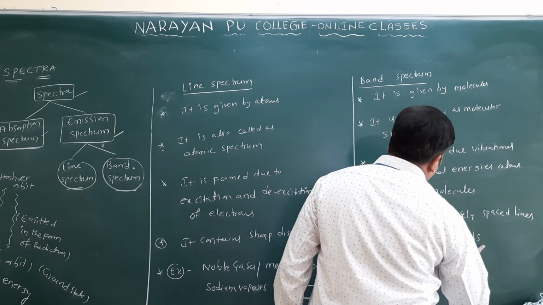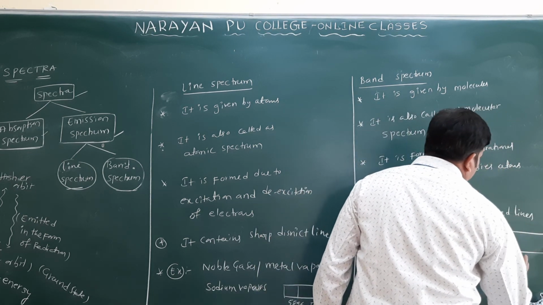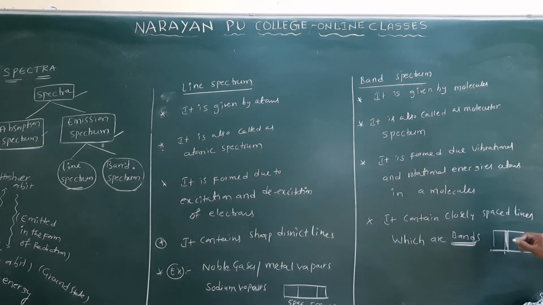If you see the molecular spectrum like this, these are called bands. This is one band, this is another band, and this is another band. Like this, bands are formed.